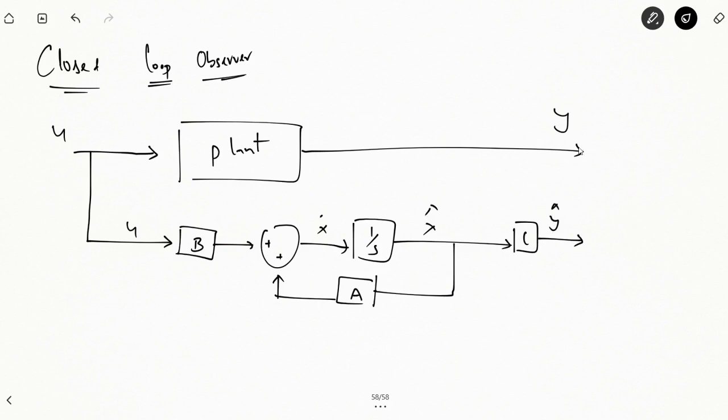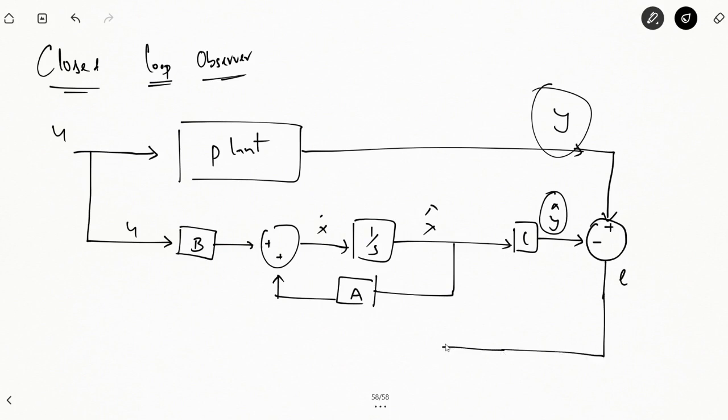Now in case of a closed loop observer, what we do is we will compare these two outputs and see what will be the error in the system. Fine. जो हमारा actual output है, this is our actual output of the system and this is our estimated value of the output. We want to see what is the difference between the actual output and the estimated output, and so we are getting an error, and that will be passed through observer gain matrix जिसका मैं नाम m रखूँगा.